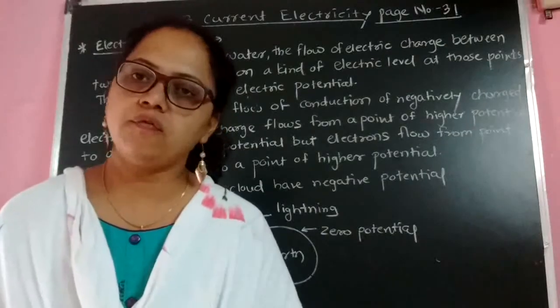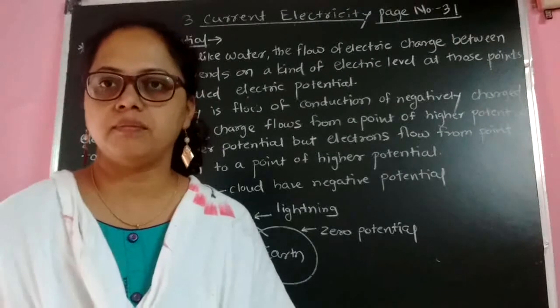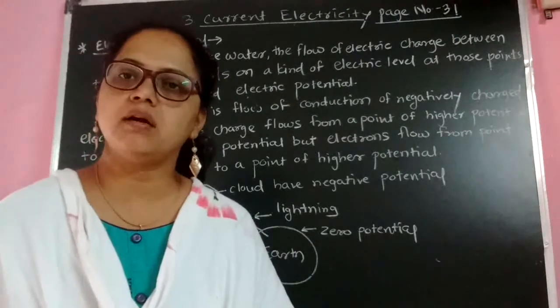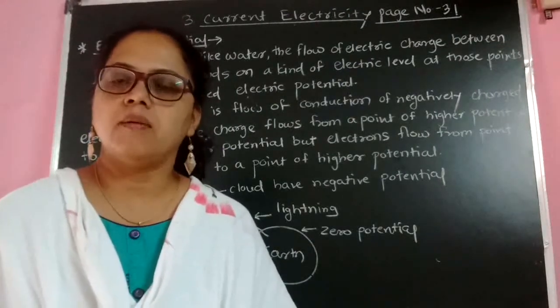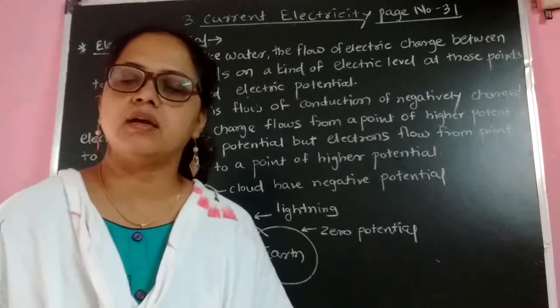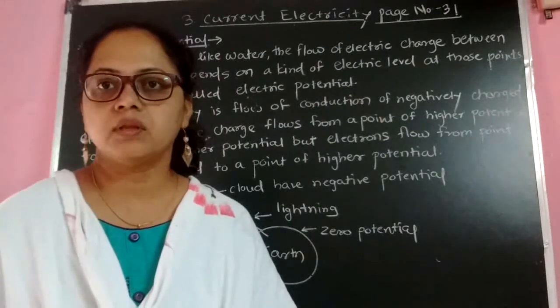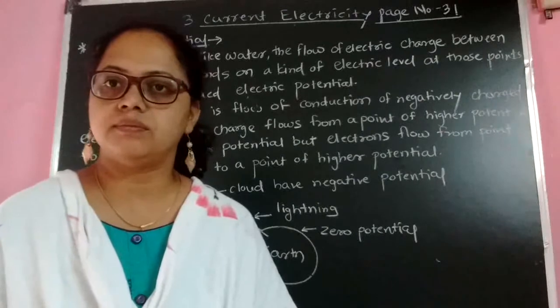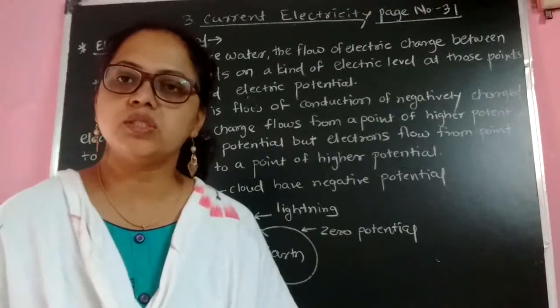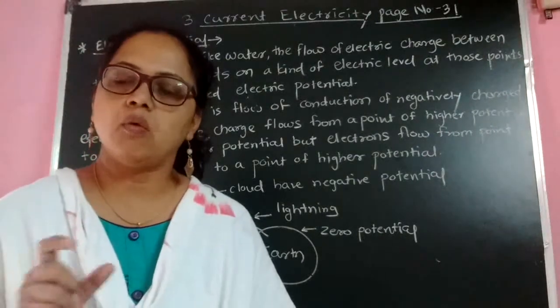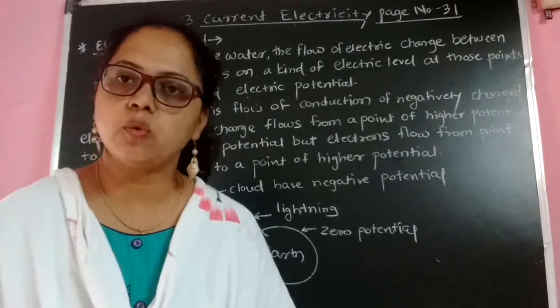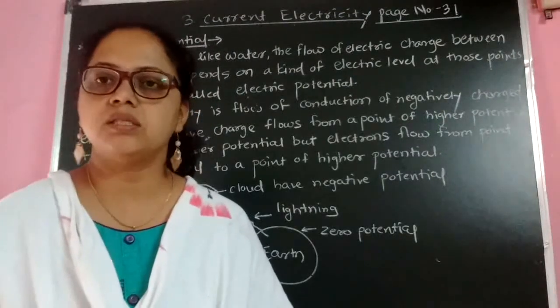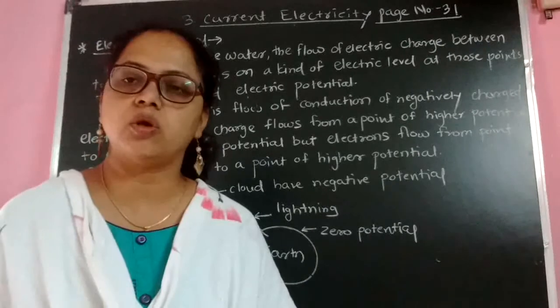As water flows from higher level to lower level, similarly electric current also flows, but the flow of electric current depends upon 2 points, that is, which are these points and what potential these 2 points possess. That is, flow of electric current does not take place directly.